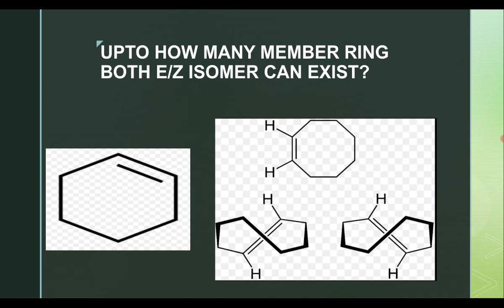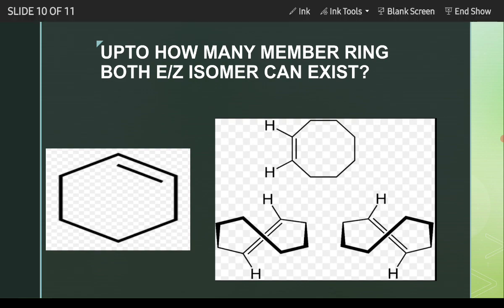Next, it is a very important part. Up to how many member ring can both E and Z isomers exist? So first let me make the question clear to you. Say it is a 5-member ring alkene. Here this is one hydrogen, this is one hydrogen. It is in cis form, as this part is getting higher priority for this carbon, and for this carbon this part is getting higher priority, so this is cis or Z.